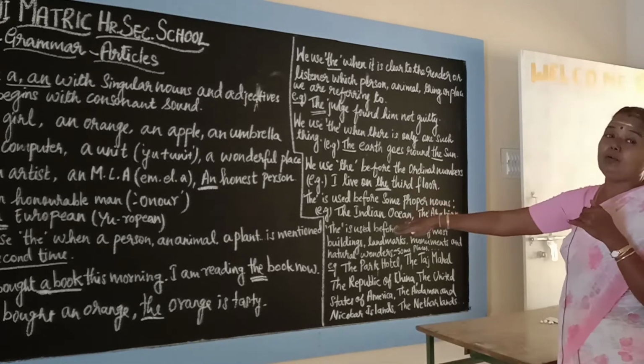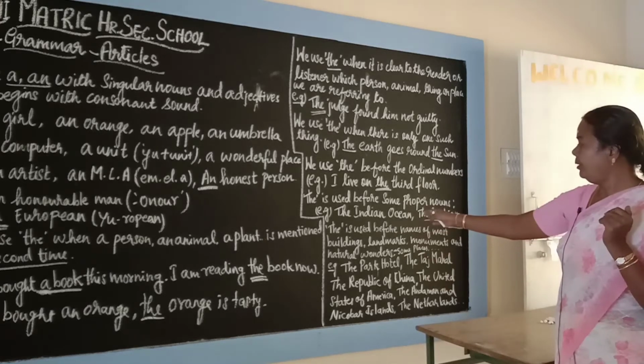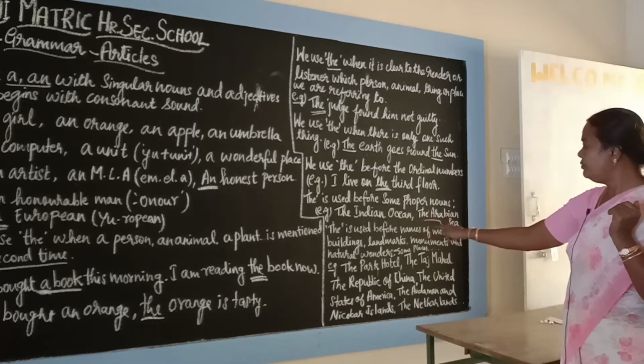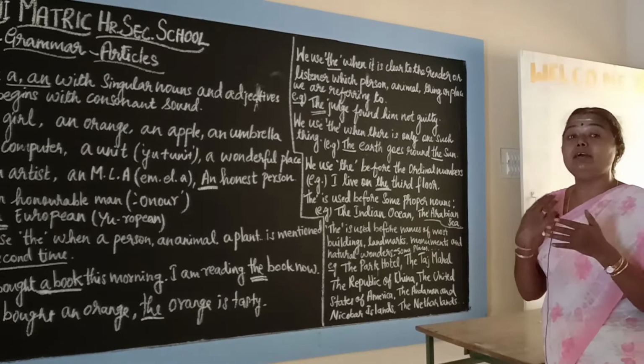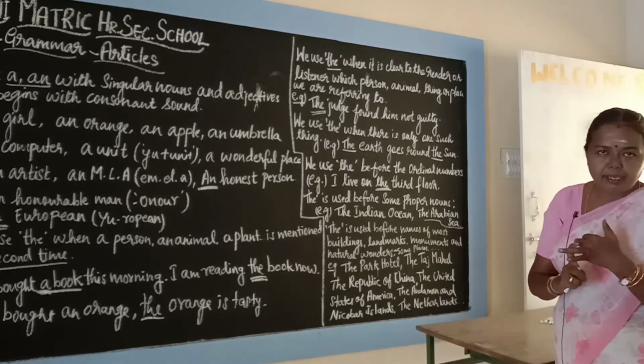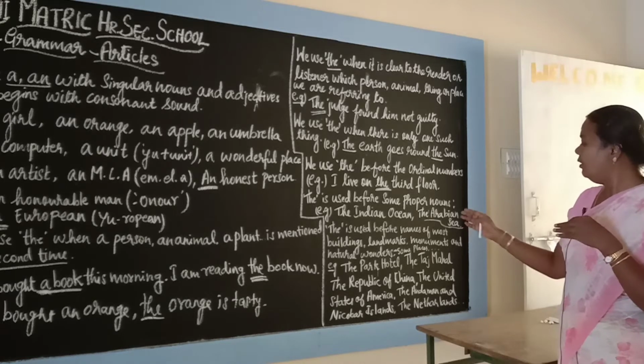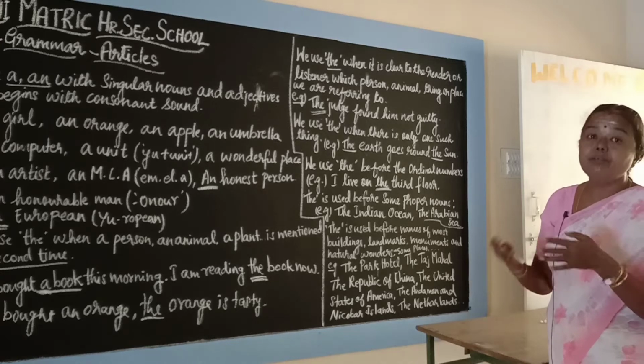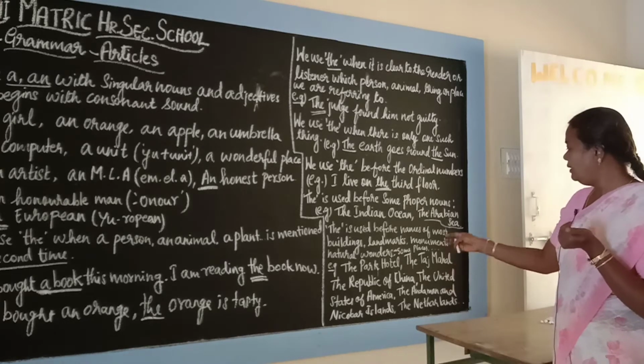For that proper noun, we use the Indian Ocean, the Arabian Sea. The is used before the names of most famous buildings, monuments, landmarks, or any natural wonders, like the Seven Wonders of the World we call. Okay, like that, some places.